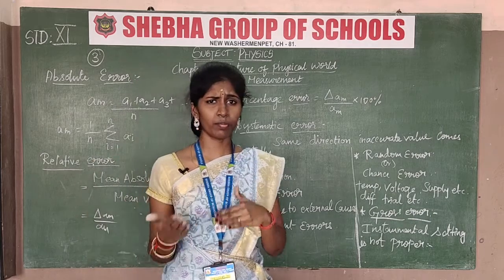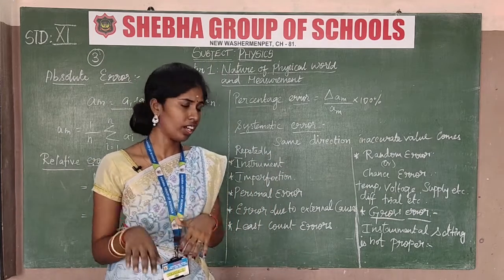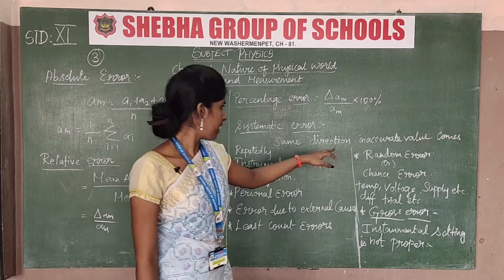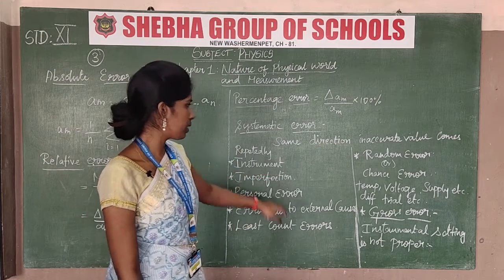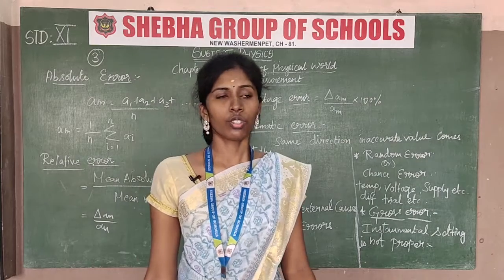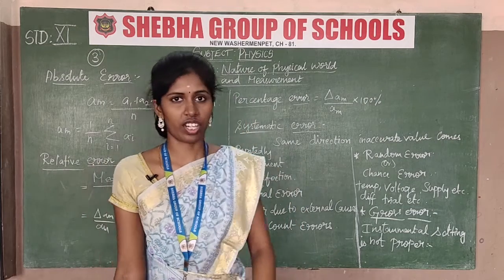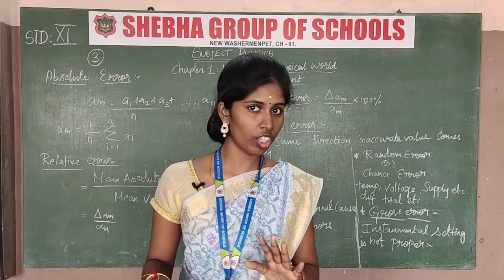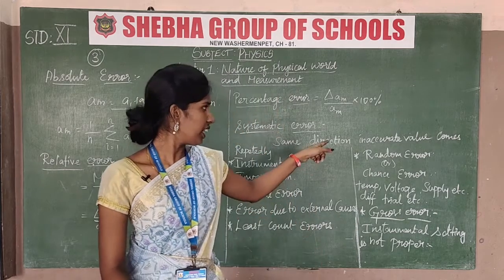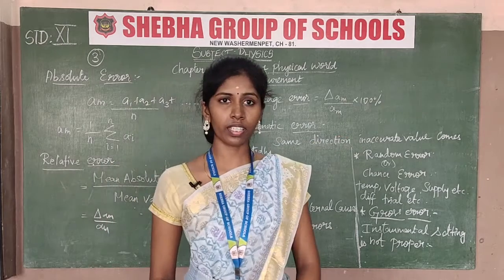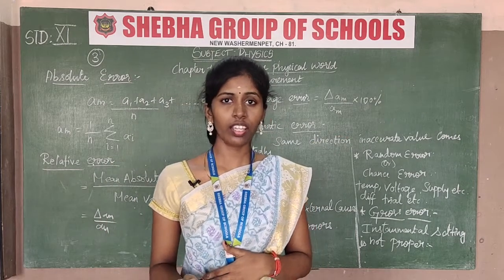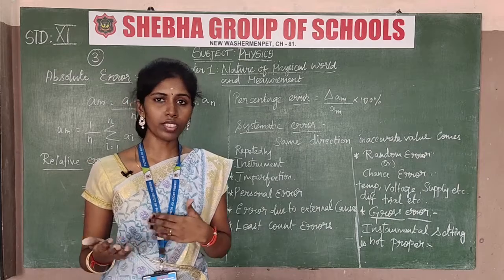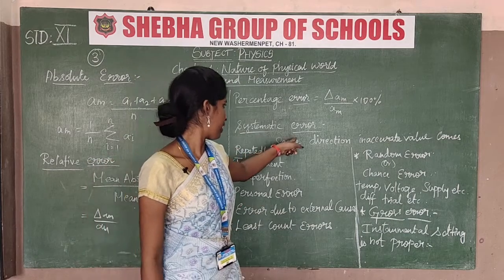So what does systematic error mean? We already told that the same direction inaccurate value comes repeatedly, okay. So the reading will be taken in the same direction, the direction will not change. But the inaccurate value comes repeatedly in the wrong direction, okay. That wrong value comes repeatedly. So that is a systematic error.